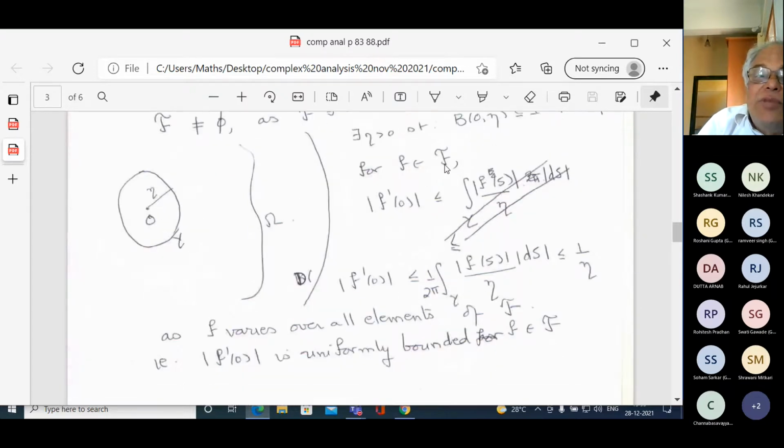And for f in the family F, |f'(0)| is less than or equal to 1 over 2 pi i times the integral over gamma. This is your Cauchy formula for the derivatives and higher order derivatives. So |f'(0)| is less than or equal to 1 over eta, as f varies over all elements of F. This shows that f'(0) is uniformly bounded for f in F.